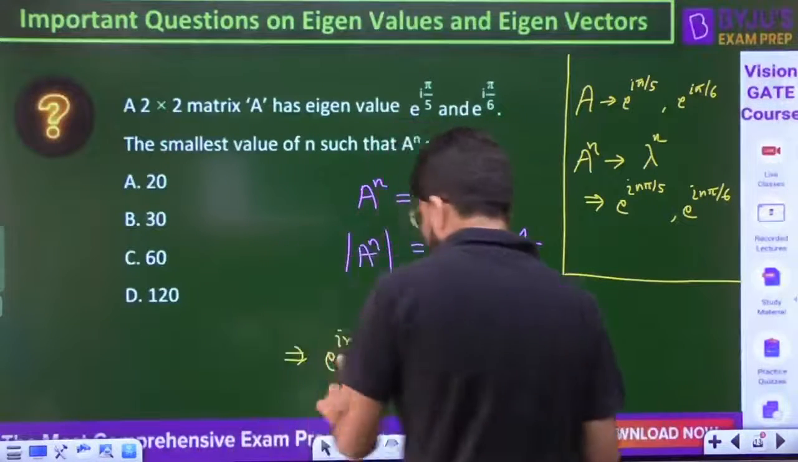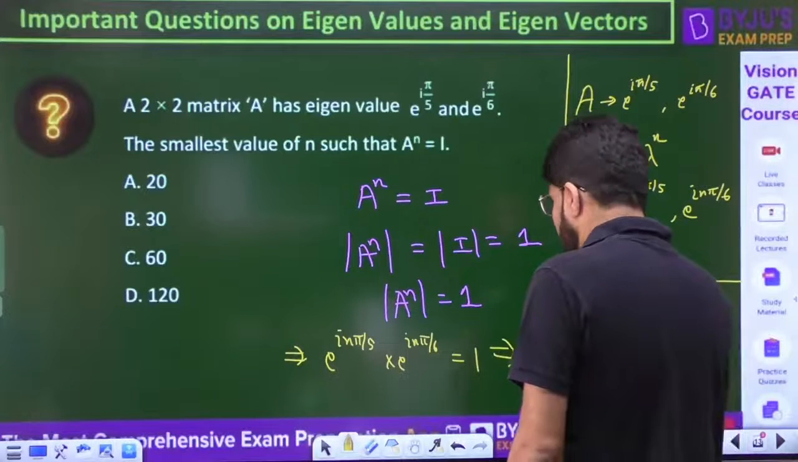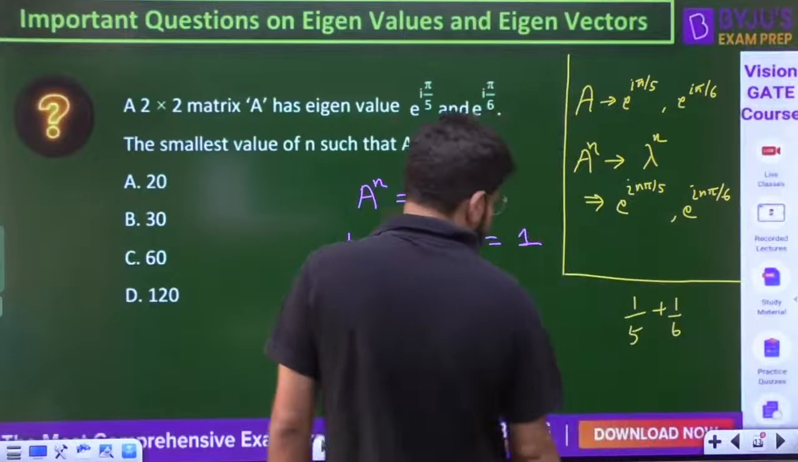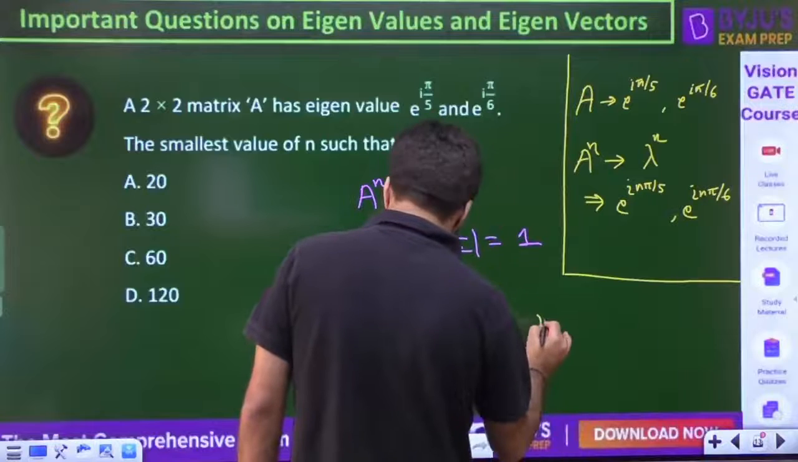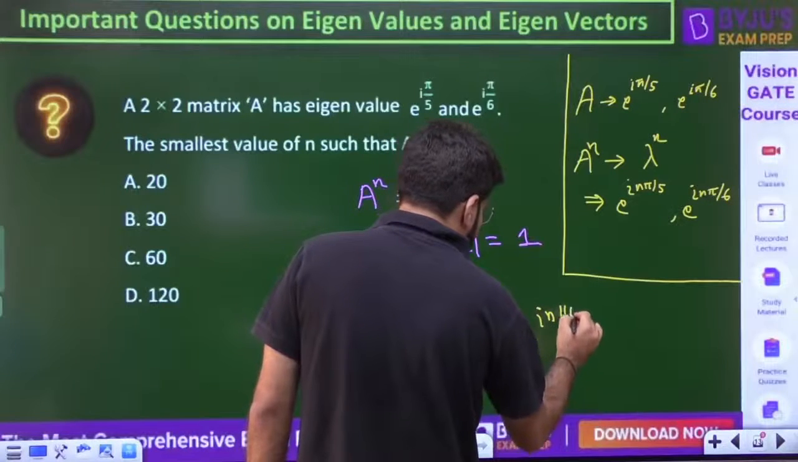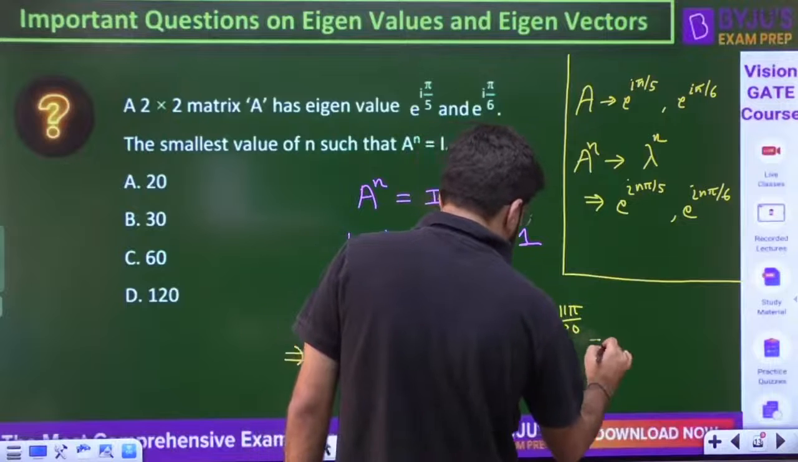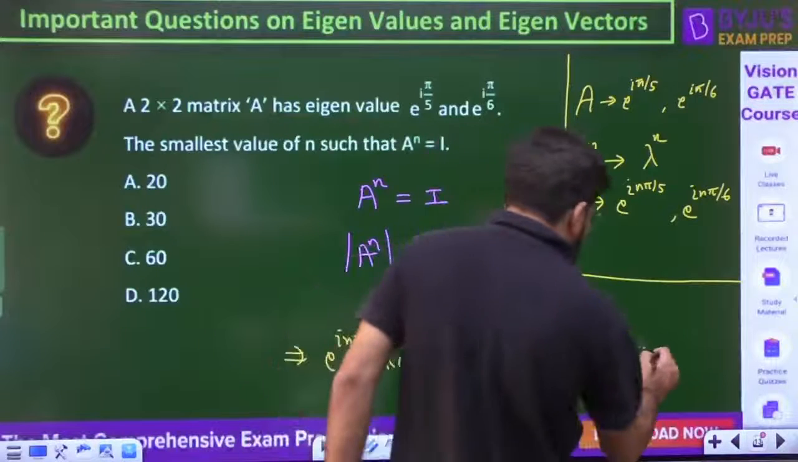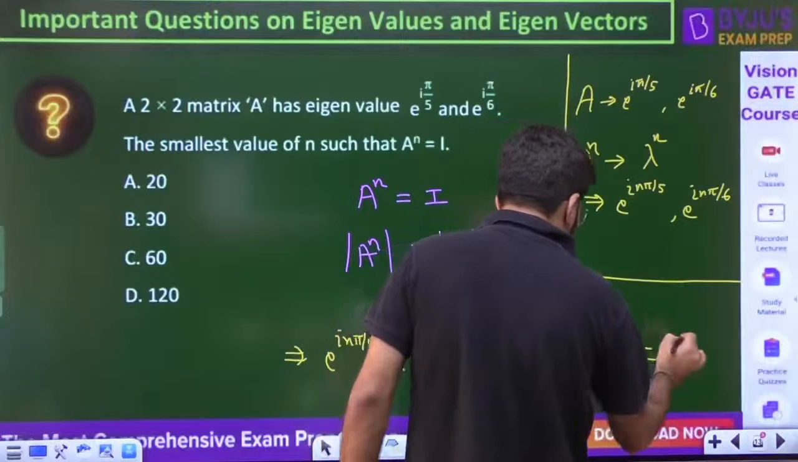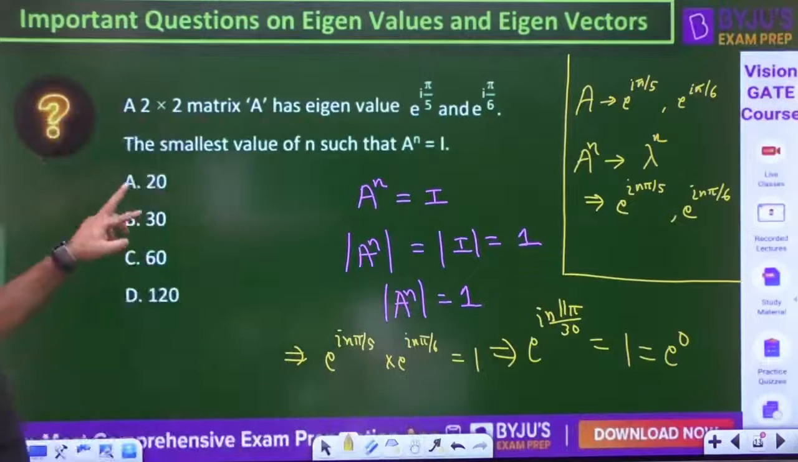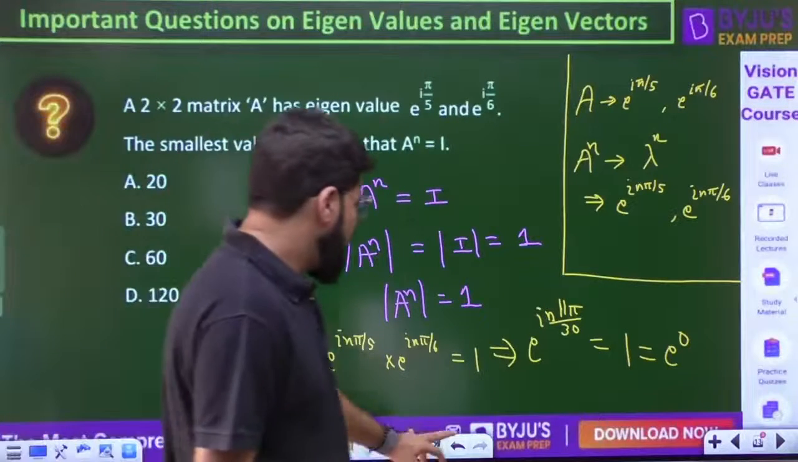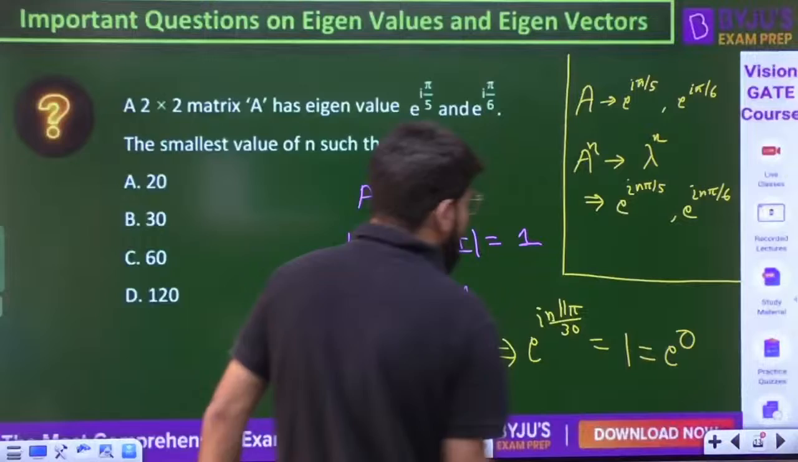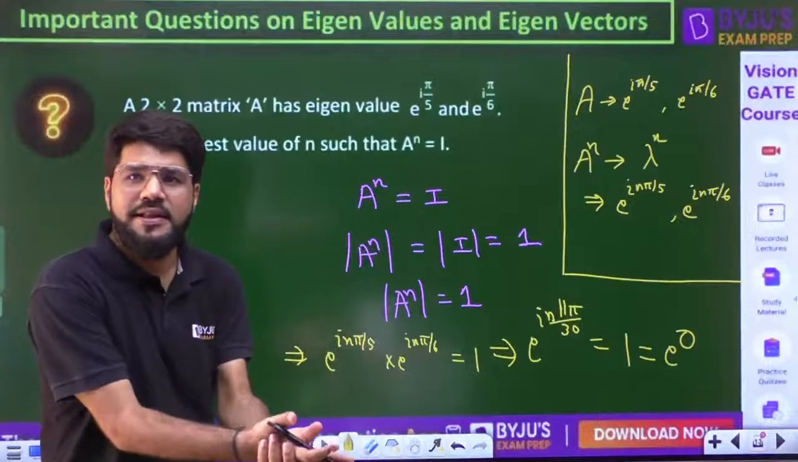Now if I combine these exponentials, the powers will be added. So how much will it be? 1 by 5 plus 1 by 6 will become 6 plus 5, 11, 11 by 30. So e power i n 11 pi by 30 is equal to 1. If this is equal to 1, 1 is also equal to e power 0. But n is not 0, the smallest non-zero value of n is what they are looking for. n equal to 0 doesn't make sense here, because if you take n equal to 0, A power 0 is always identity, then the question becomes irrelevant.